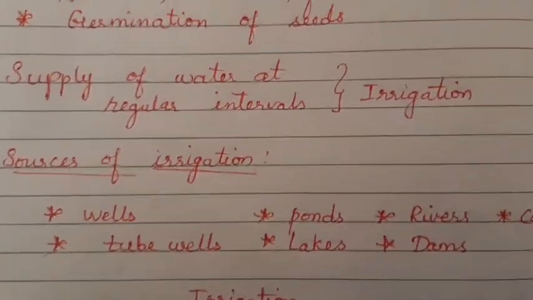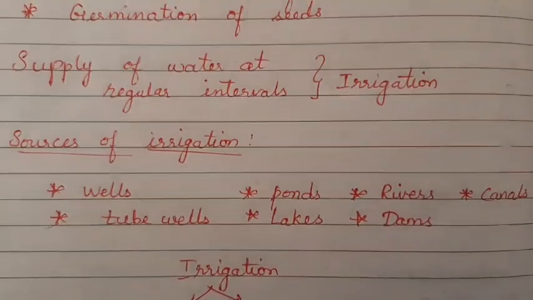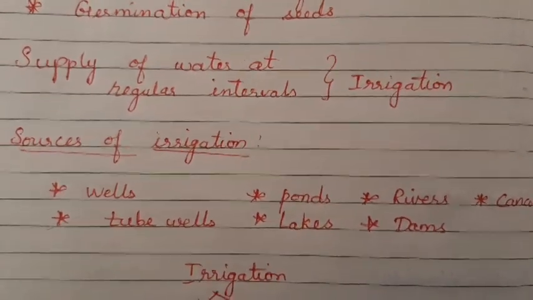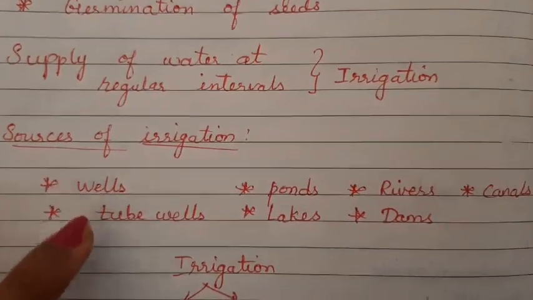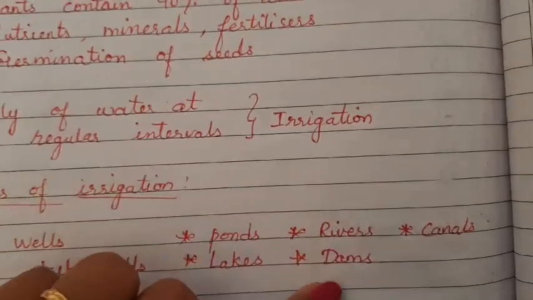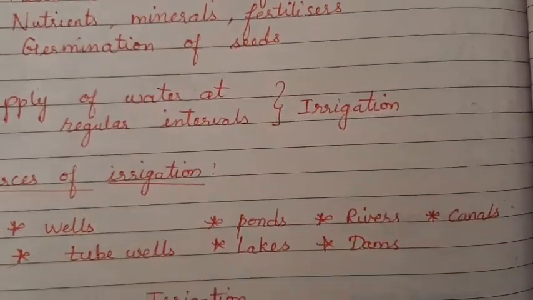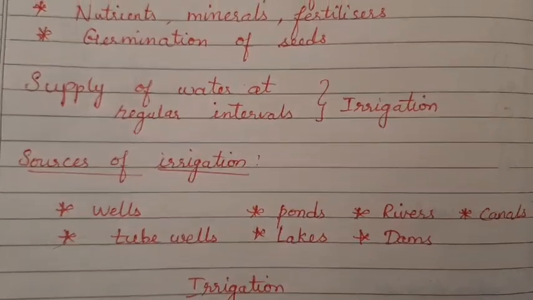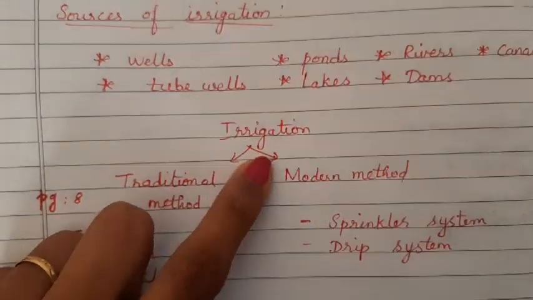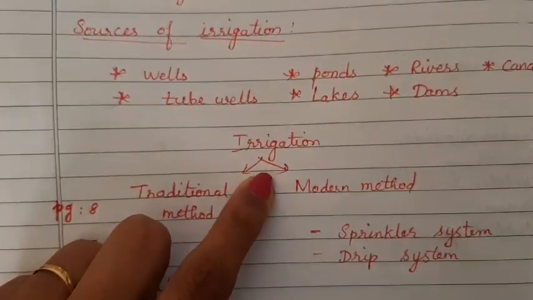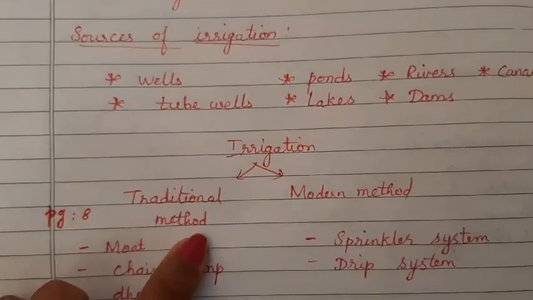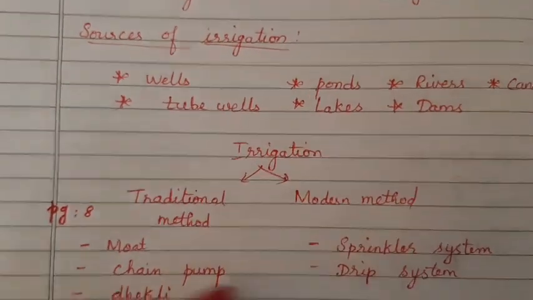So what could be the sources of irrigation? Sources means from where do I get the water for the plants in the field? From wells, tube wells, ponds, lakes, rivers, dams and canals. These are the water sources. Next we are going to see the types of irrigation, that is how the irrigation is done in the field. There are two methods: one is the traditional method and the other is the modern method.